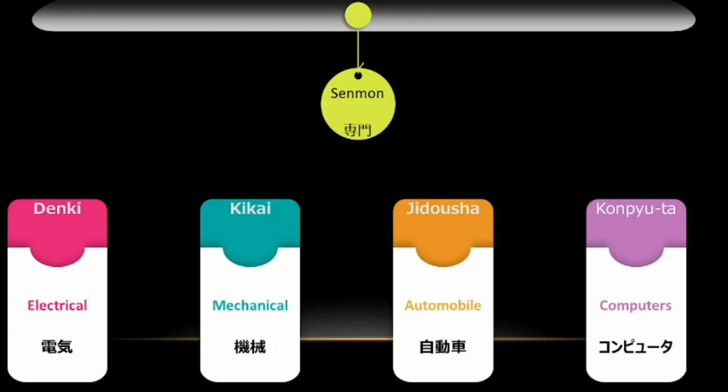Okay? Next is kikai, which means mechanical and machinery. The same word is also used for machines. Next is jidosha, which means automobile or car. The last one is computer, which means computers.